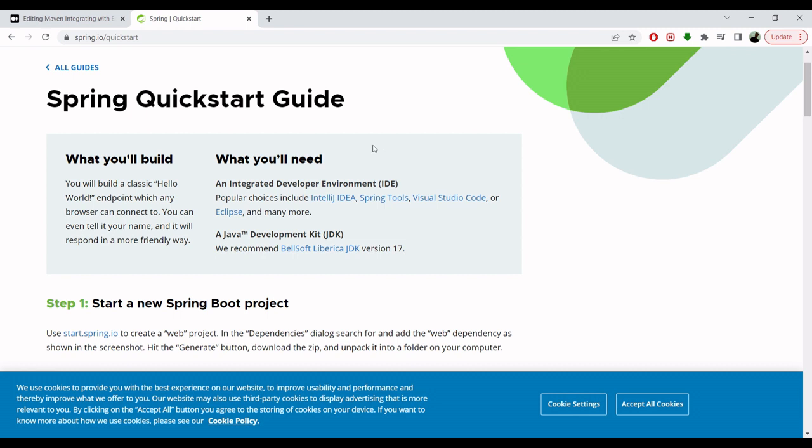For this you will need an integrated development environment (IDE) such as IntelliJ IDEA, Spring Tools, Visual Studio Code or Eclipse. In my case I will use Eclipse. They are recommending JDK 17 for this tutorial.